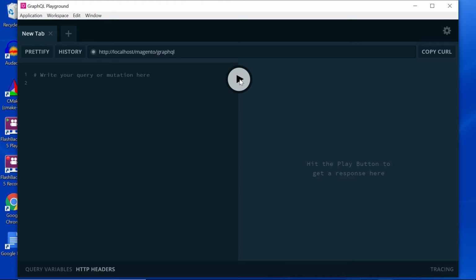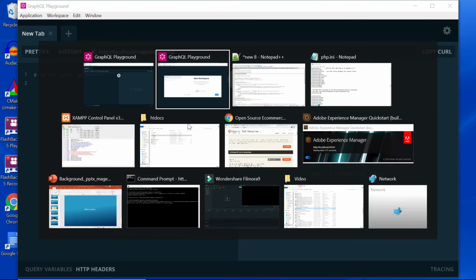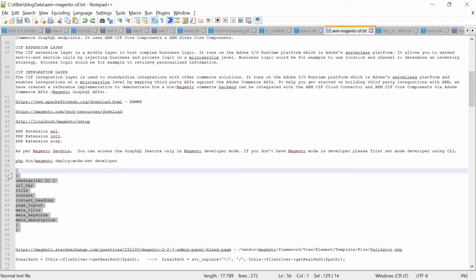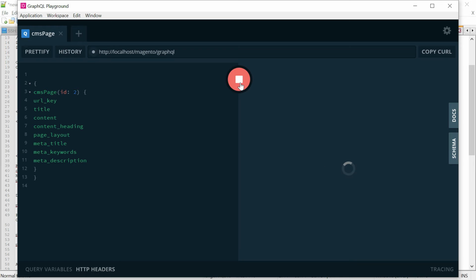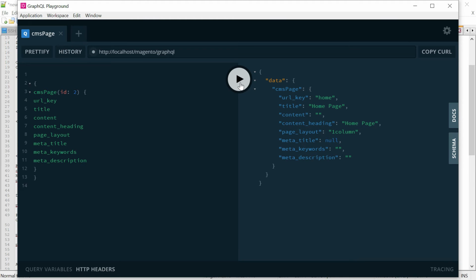So maybe we need to provide some sample data. Let me copy that. Yep, this sample data we can use for testing. Okay. Yep, just execute this. Yep, this means the GraphQL is working as expected, so there is no issue.